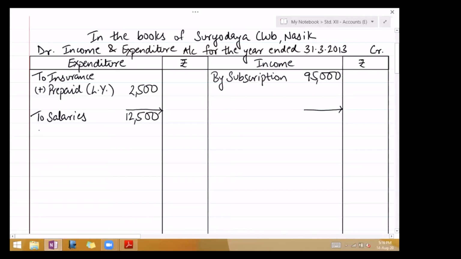In the last year's liability side, there was outstanding salary of 2,000. So deduct that, or it's given in the adjustment. You can do it as an adjustment later on also. But since I remembered now, I'm finishing it off. Outstanding 2,000. Outer column 10,500.